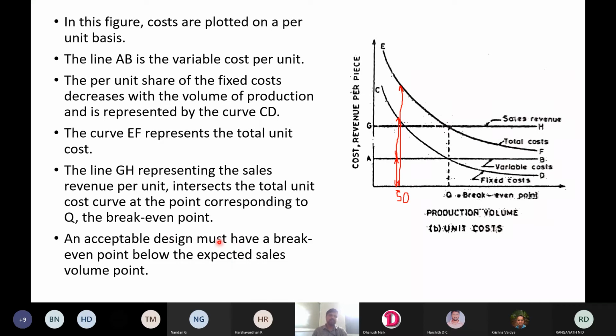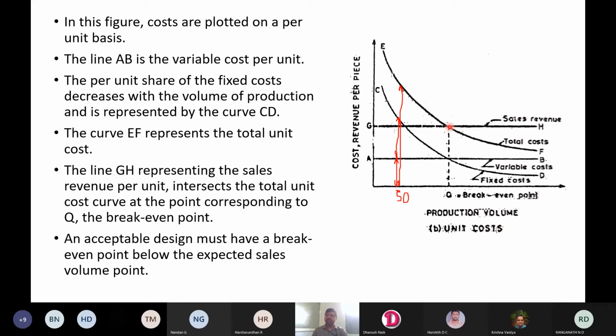An acceptable design must have a break-even point below the expected sales volume point. The reason is if the sales volume point is not below the break-even point, then it will be a problem. Here this is the sales volume point and this is the break-even point, so this is below that.